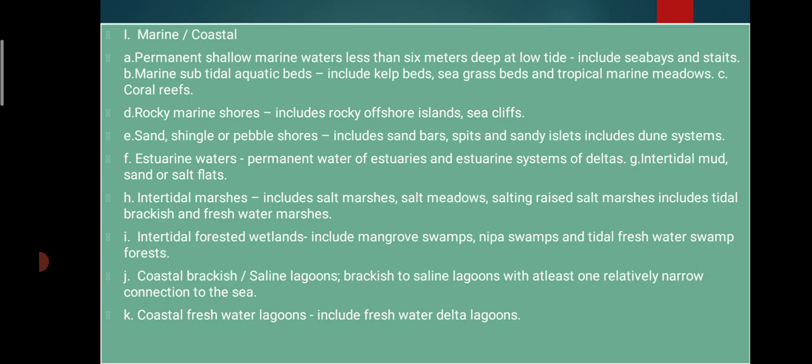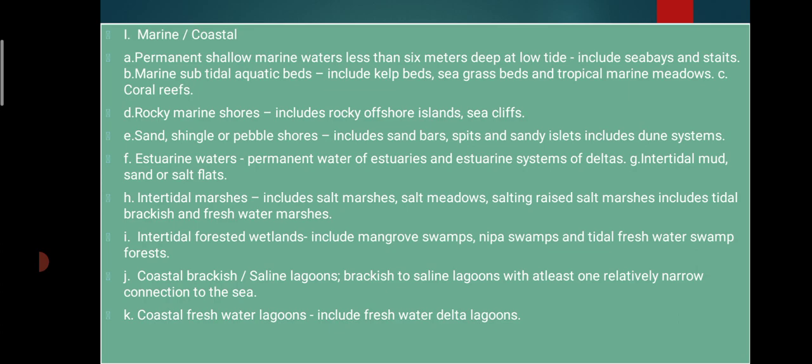Permanent shallow marine water less than 6 meters deep at low tide includes the sea, bays, and straits. Marine subtidal aquatic beds include kelp beds, seagrass beds, and tropical marine meadows. Coral reefs and rocky marine shores are different parts or characters of that wetland. We are seeing the marine wetland.